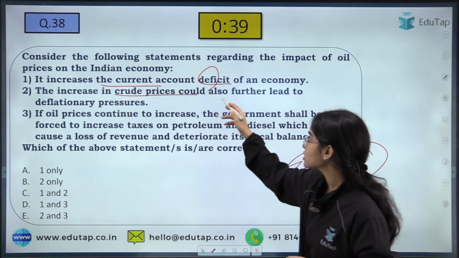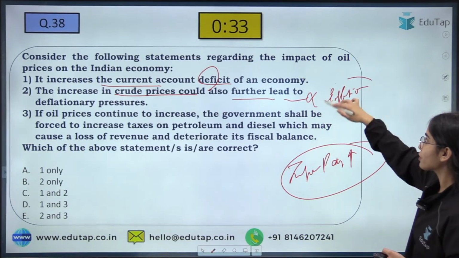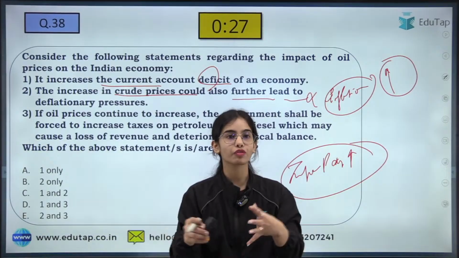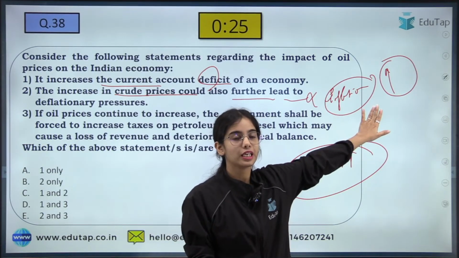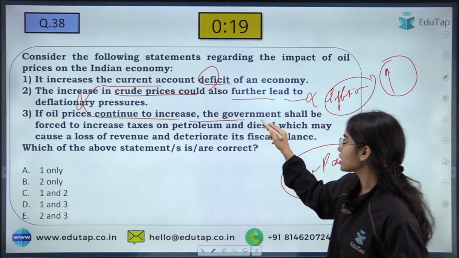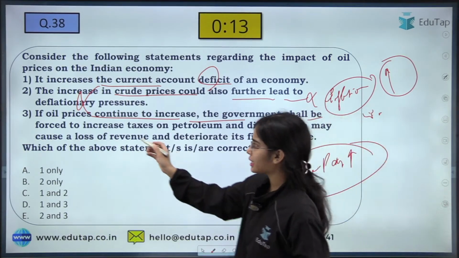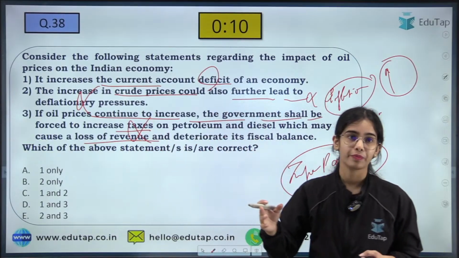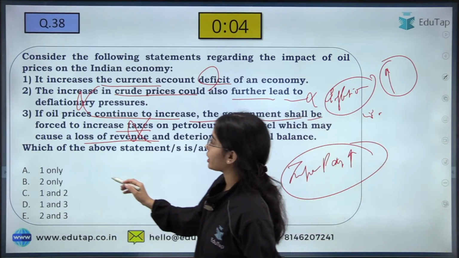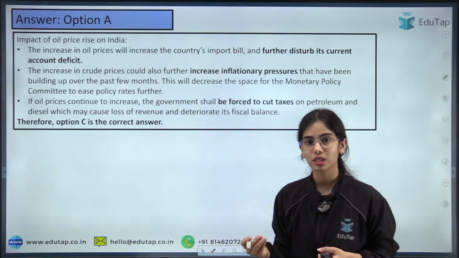The increase in crude prices could also lead to deflationary pressures. No, it will lead to inflation in the country, because if the fuel prices are increasing, the transportation cost will increase, and most products will be impacted by inflation. So prices will start increasing. So the second is wrong. If oil prices continue to increase, the government shall be forced to increase the taxes. It is not compulsory, first of all, and increasing taxes and loss of revenue do not go together. So the third statement does not make any sense. So second and third are wrong, and that's why one is the only answer. We had to find the correct statement, so A is the answer here. I hope you have understood the logic.